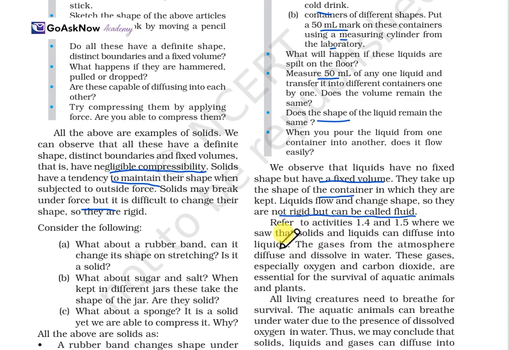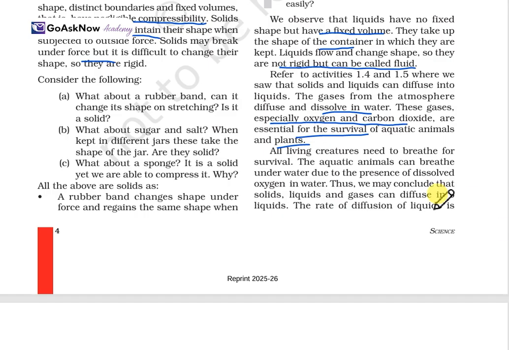We'll refer to the activities where we saw that solids and liquids can diffuse in liquids, in activities 1.4 and 1.5. And gases from the atmosphere diffuse and dissolve in water, and these gases, especially oxygen and carbon dioxide, are essential for the survival of aquatic animals and plants. Now all living creatures need to breathe to survive. The aquatic animals can breathe under water due to the presence of dissolved oxygen in water.